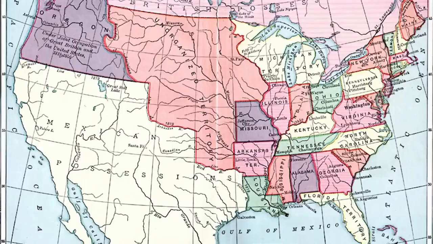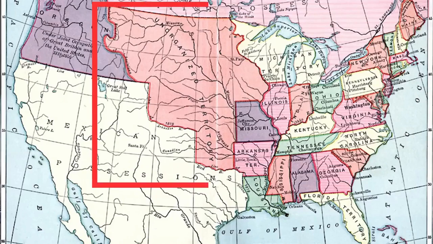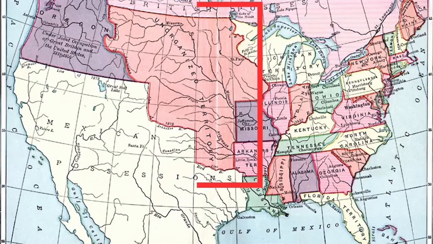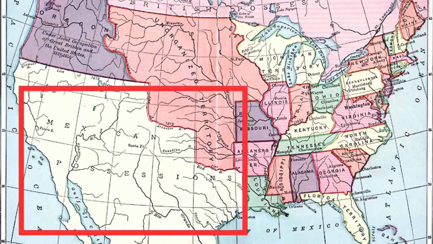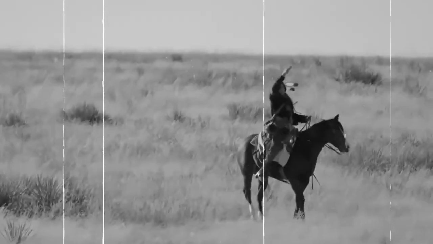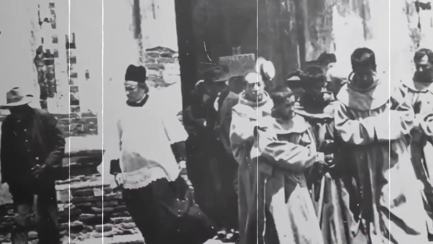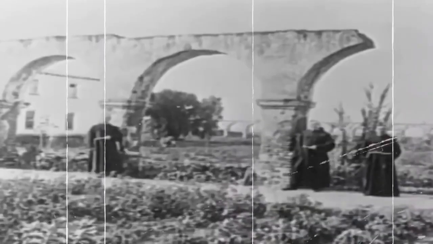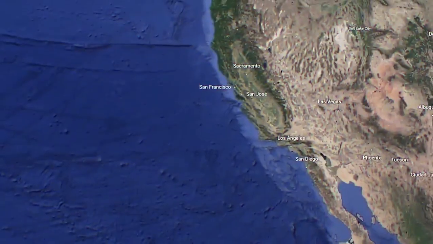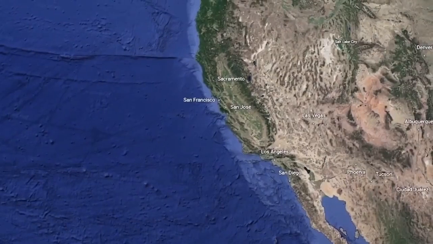As I showed you earlier, between the 1830s and 1840s, this is what North America looked like. The United States had bought all this area from France and conquered the other territories. Mexico, on the other side of the border, had all of California and Texas. However, the lack of population in this area was the main issue. This region was home to a few Native American tribes and primarily Jesuit missionaries, which explains why towns in those states, such as San Francisco, Los Angeles, and San Diego, bear Catholic names.